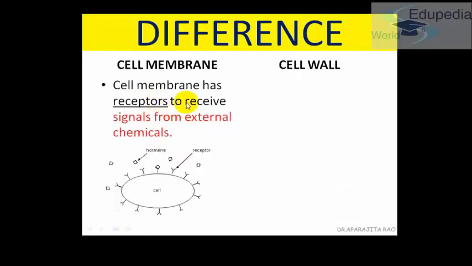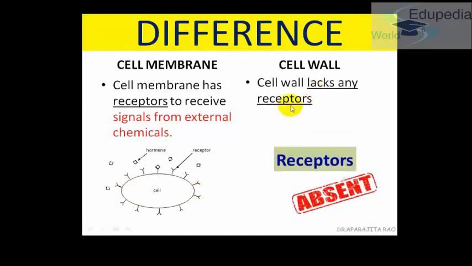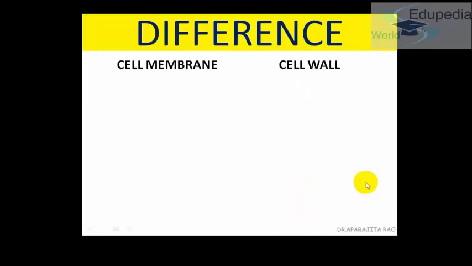The cell membrane has receptors on its surface, and because of that, it can receive signals from external chemicals, like hormones can come and attach, and the cell can perform its functions. But a cell wall does not have any receptors.